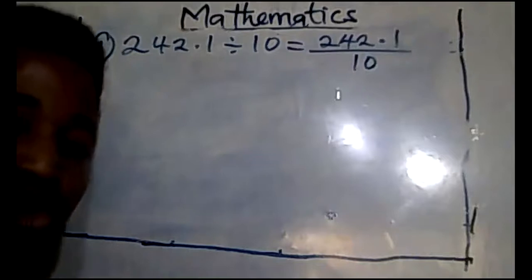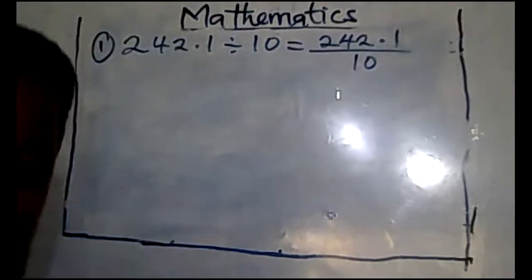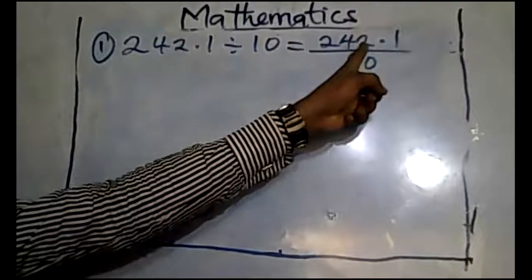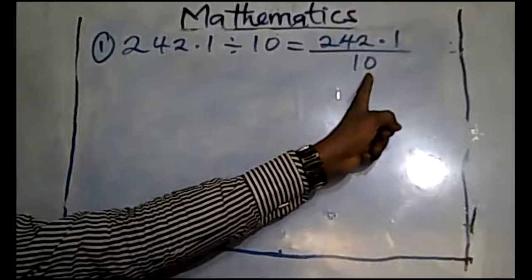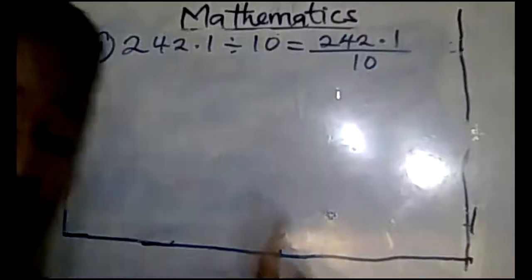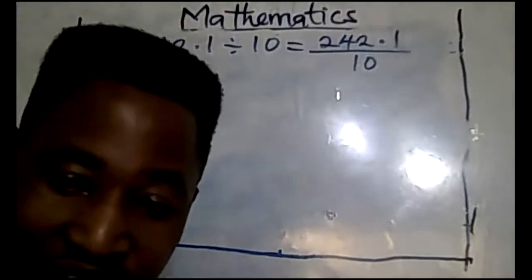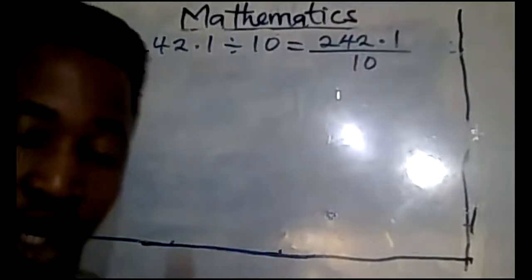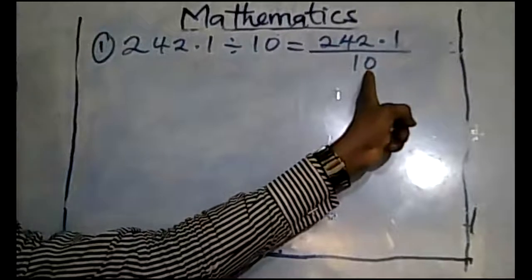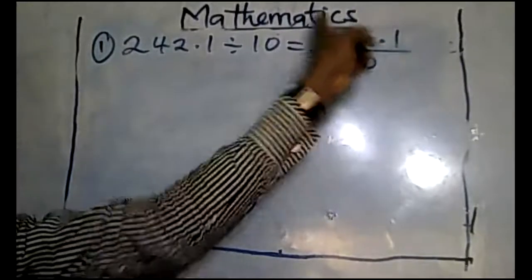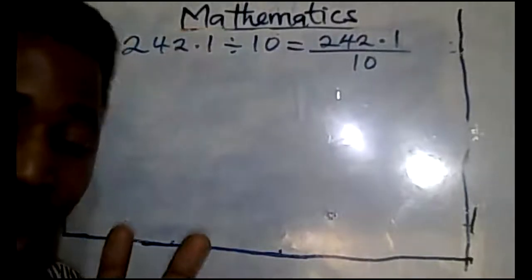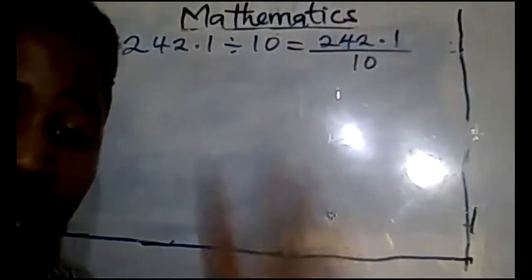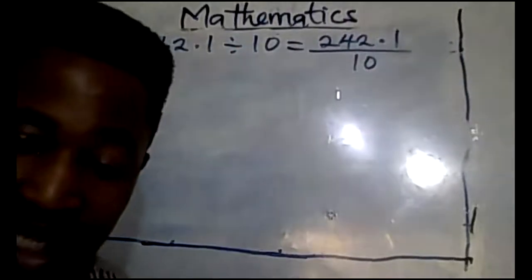You do not need to sweat. You do not need to fret. Simply push this decimal point inwardly one time because your divisor has only one zero. What if it has two zeros? Push the decimal point inwardly 2 times. What if it has 3 zeros? Push the decimal point inwardly 3 times. What if it has 4 zeros? Push your decimal point inwardly 4 times. That's all. That's how it's done.